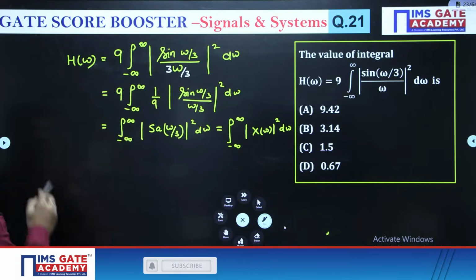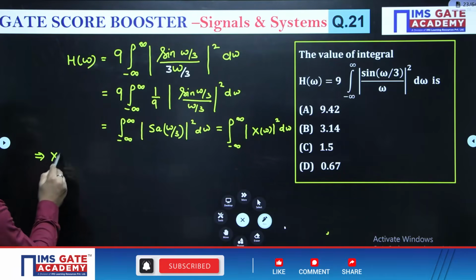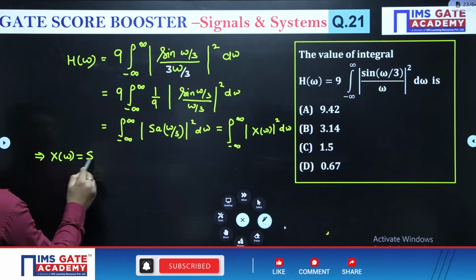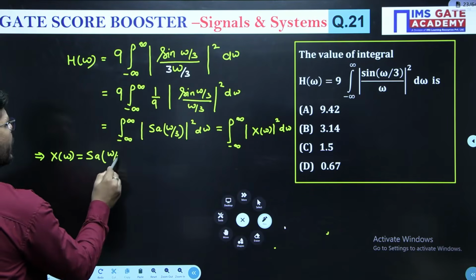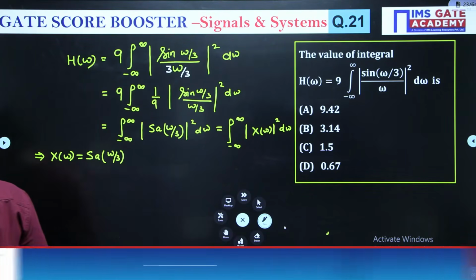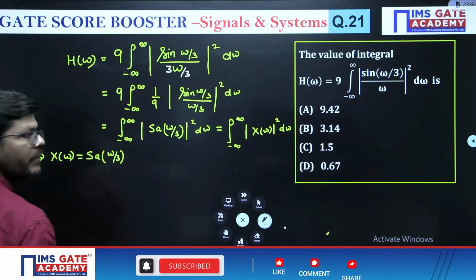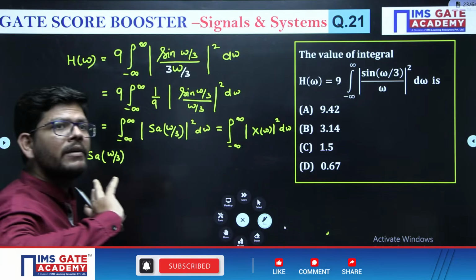That means x of omega is sample omega by 3. So now we have sample in frequency domain.